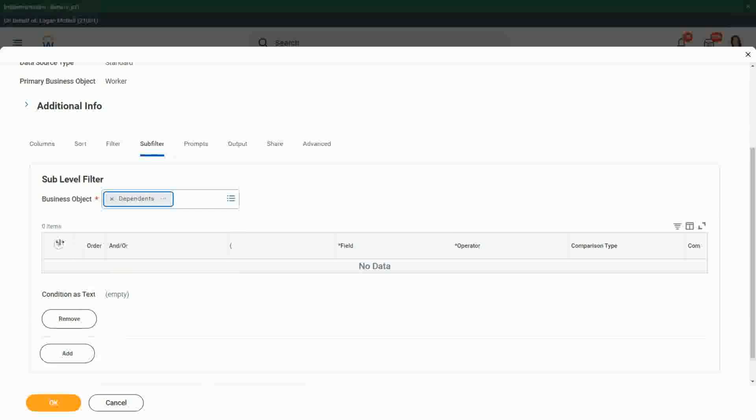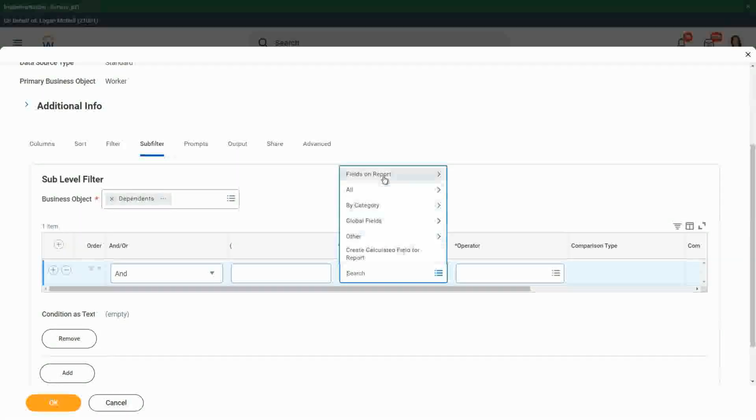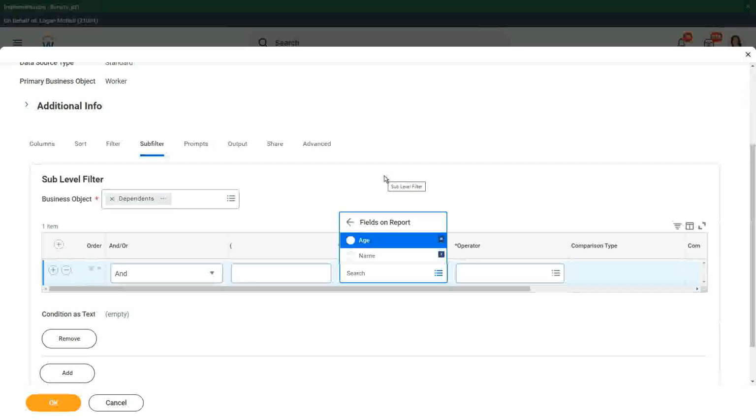Dependents. You may have more related business objects as well. Click on this Add Row. The fields on the report. There you go. You have the age and the name.